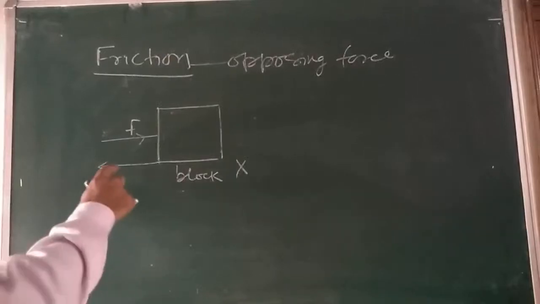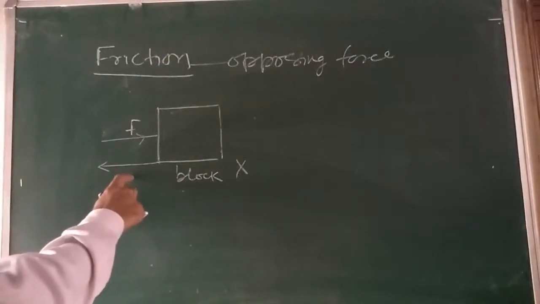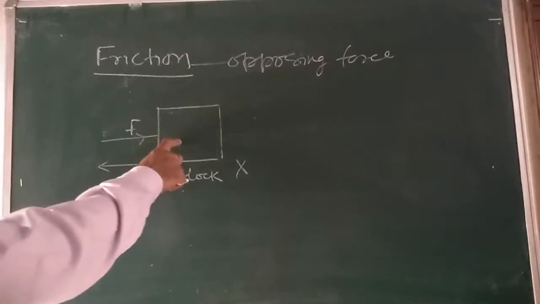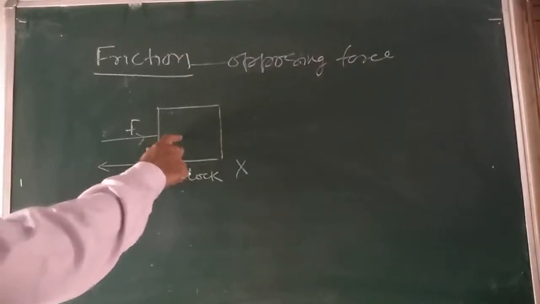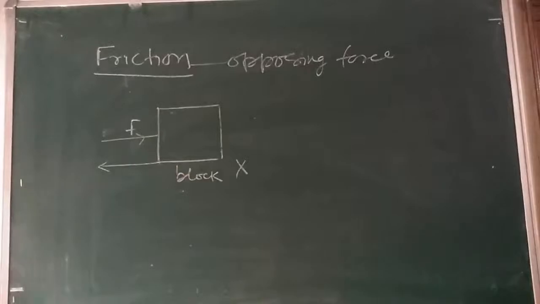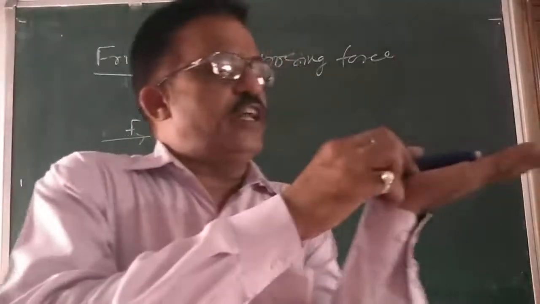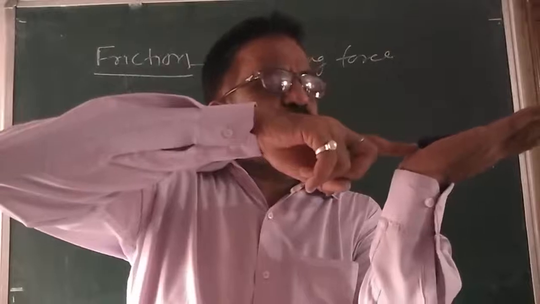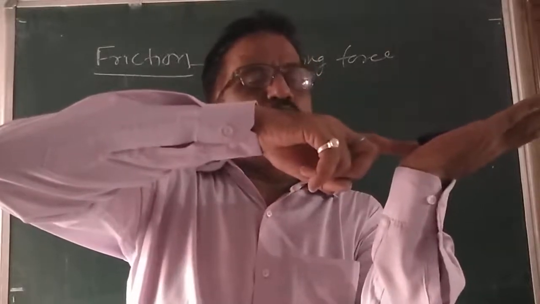So force of friction comes into play even when one body tries to move over the surface of the other. We can say like this. Here is an example. I am applying a force here, but the body does not move.